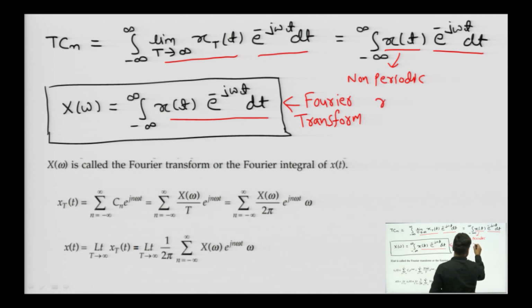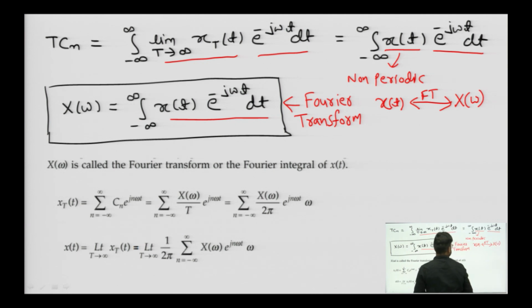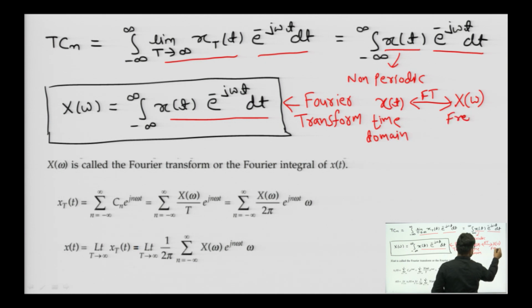So, we can say that x of t will have a Fourier transform of X of omega, where X of omega is the Fourier transform of x of t, which is nothing but the frequency domain. So, Fourier transform is a tool which is used to convert a signal from time domain to frequency domain.